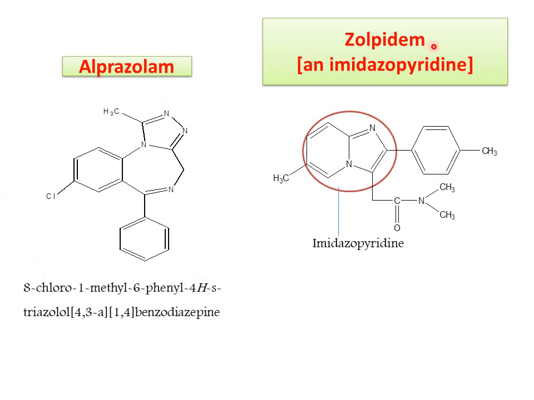And next one is zolpidem. It comes under the category of non-benzodiazepines. It does not possess a benzodiazepine structure, but it acts like a benzodiazepine, with the same mechanism as benzodiazepines. So what is the structure?